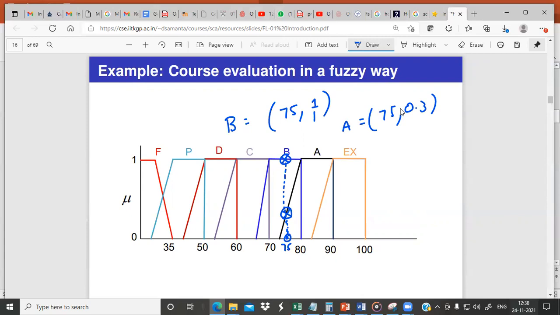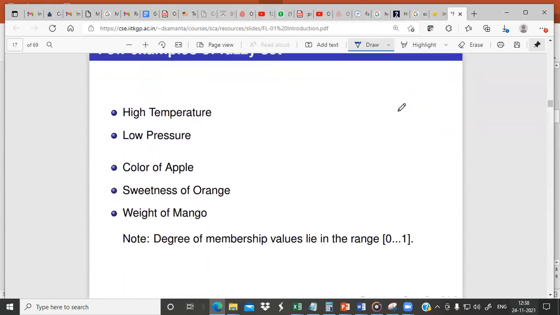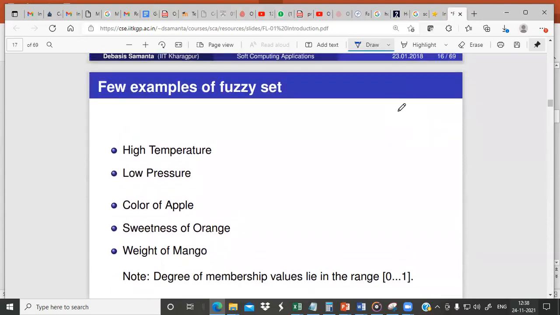So if you want to represent something like this, then we should go for the fuzzy way of representing, right? Here are a few examples of fuzzy sets: high temperature, low pressure, color of the apple, sweetness of an orange, weight of a mango. High temperature means how high? We can give some value.